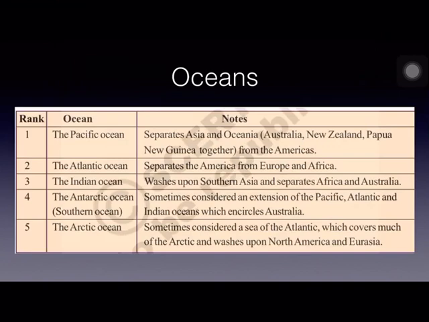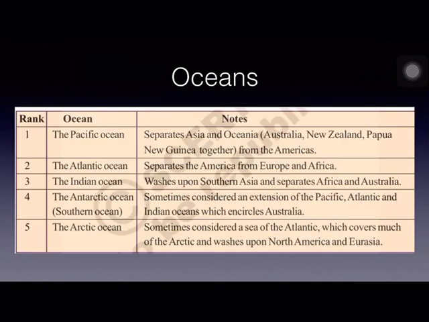Now see the table here. There are 5 big oceans in the world. And here they are given according to their size. The Pacific Ocean is the largest ocean. And it separates Asia and Oceania from the Americas. Americas means North America and South America. Pacific Ocean separates Asia and Oceania. Oceania means Australia, New Zealand.